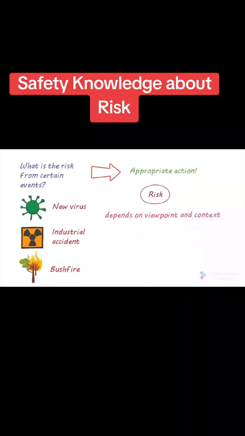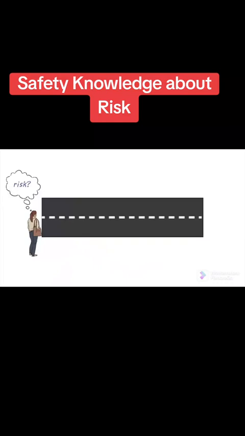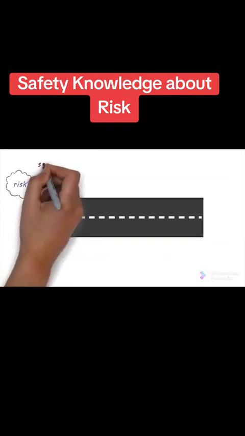But in very simple terms, risk can be thought of as the product of how likely someone is to be exposed to something bad, a hazard, and the consequence, which is how bad the outcome will be. Let's have a look at an example. Say you have to cross a road, and you're trying to figure out what the risk associated with this is. Let's take a look at some different scenarios.